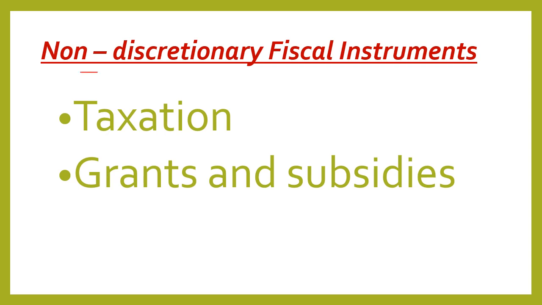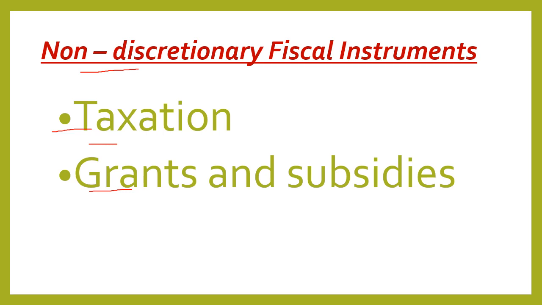Non-discretionary fiscal instruments are taxation and grants and subsidies. How does taxation work? If there is excess demand in the economy, that means income is more, so we have to pay more tax, and the problem of excess demand will be reduced. If there is less demand, income is less and people pay less tax. That means disposable income will rise, demand will be raised, and the problem of deficient demand will be corrected.